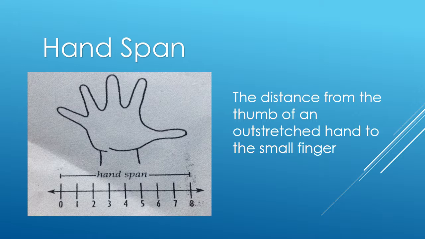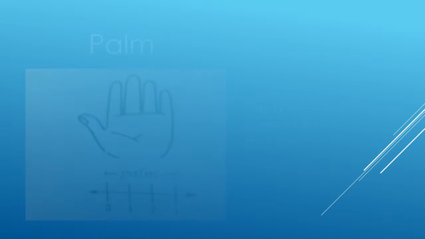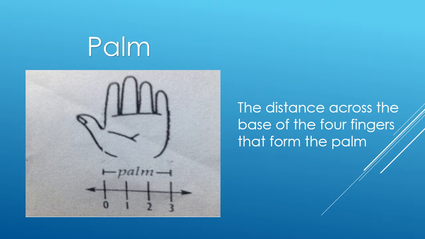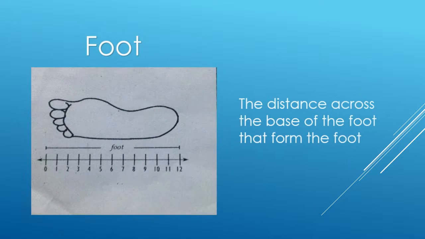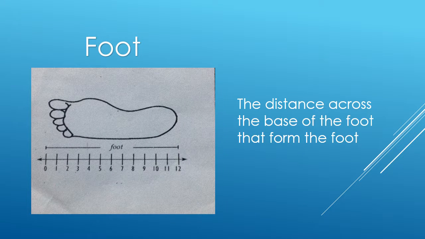Handspan. The distance from the thumb of an outstretched hand to the small finger. Palm. The distance across the base of the four fingers that form the palm. Foot. The distance across the base of the foot.